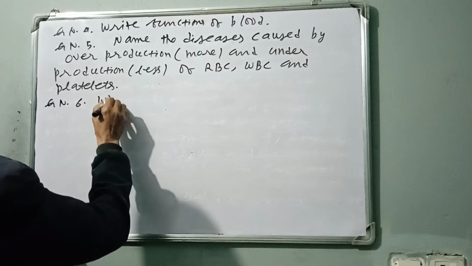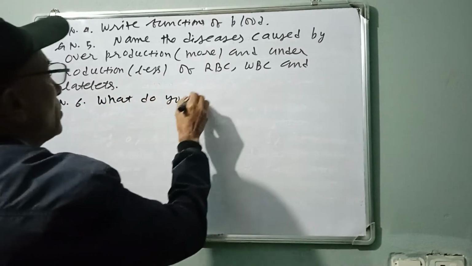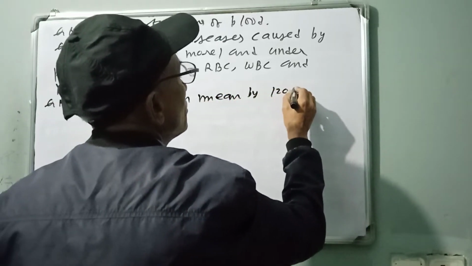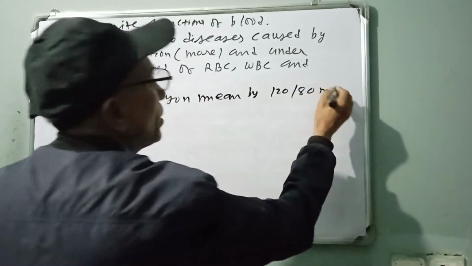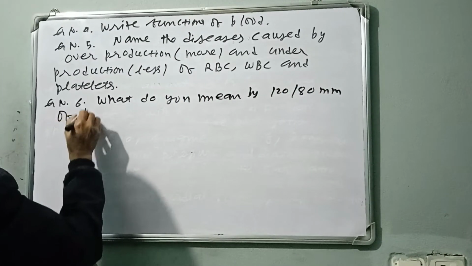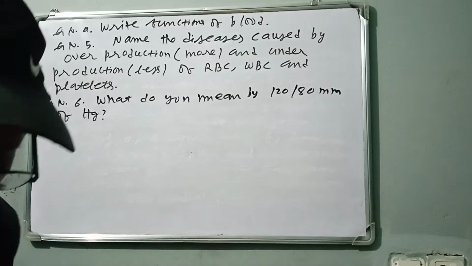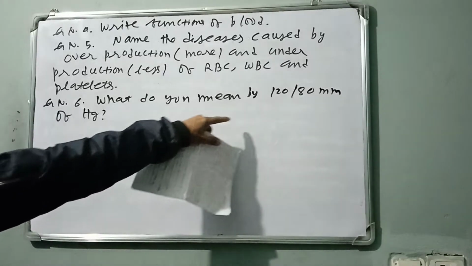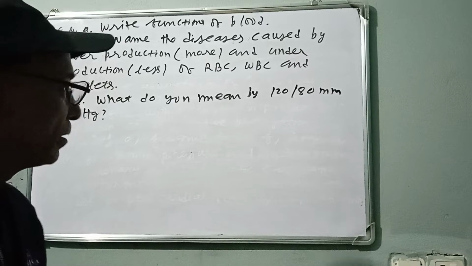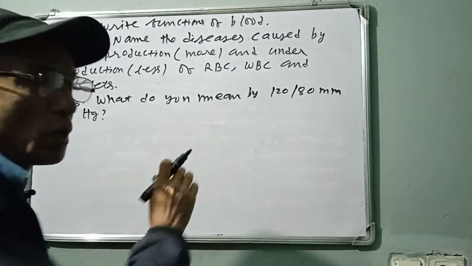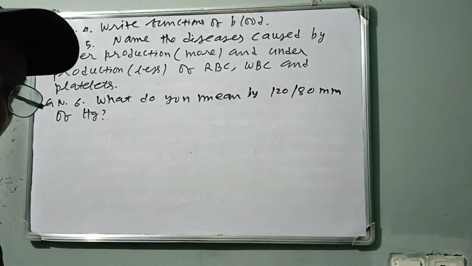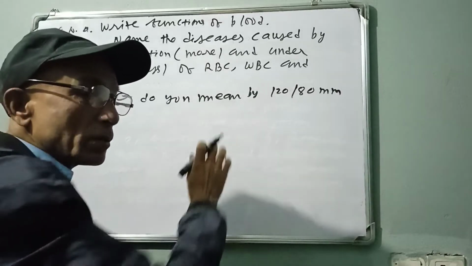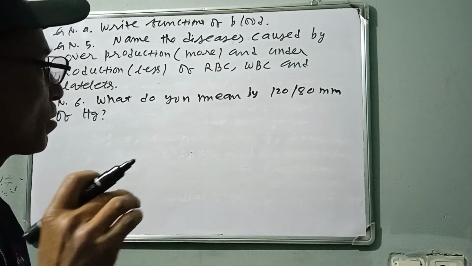Question number 6. What do you mean by 120 by 80 mm of Hg? You might have heard this, blood pressure. People say I am suffering from pressure. Is it correct? That is actually wrong from this point of view. Don't say I am suffering from pressure.